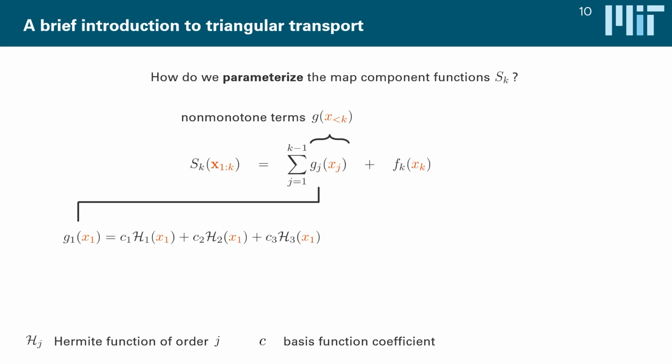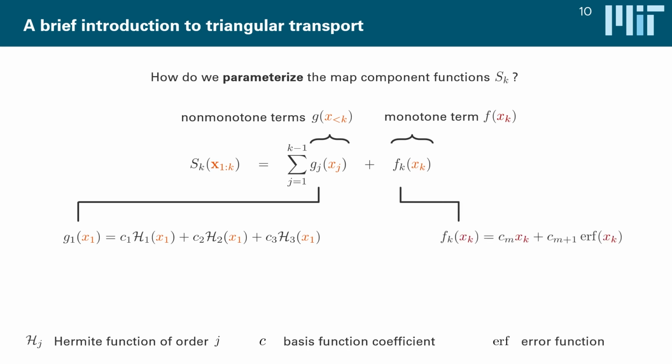The only term that's special is the F term that depends on the last argument of a map component function, which must be monotone to ensure that the entire map remains monotone and hence invertible. And one way to guarantee this, for instance, is to use just combinations of monotone increasing basis functions, such as linear terms, error functions, soft plus functions, and so on. And then, of course, we have to constrain the optimization objective over the coefficients of these basis functions to make sure that they are positive and hence maintain the monotonicity in the last argument.